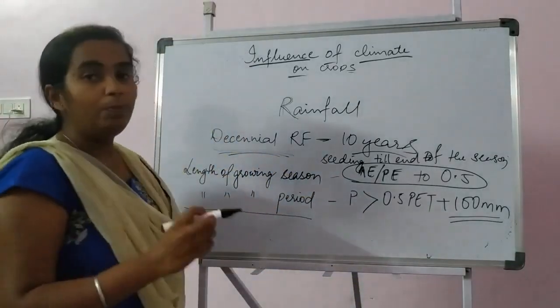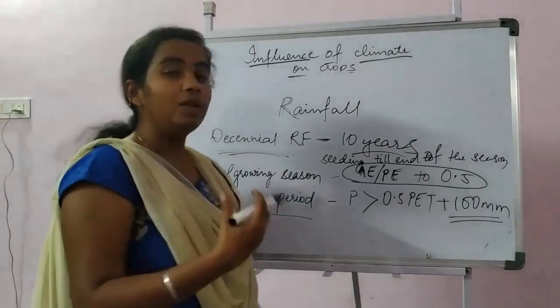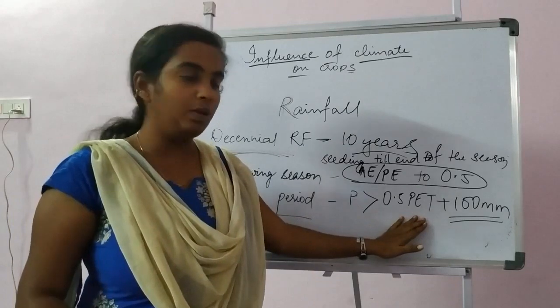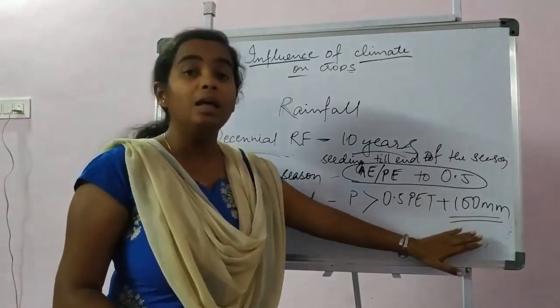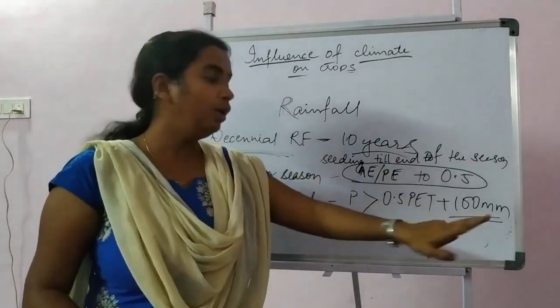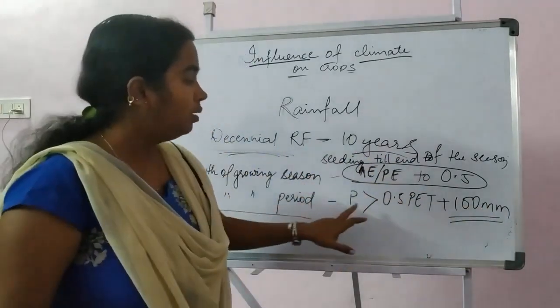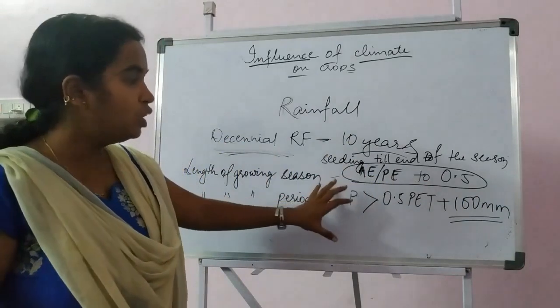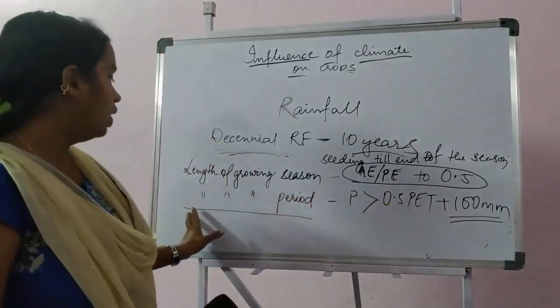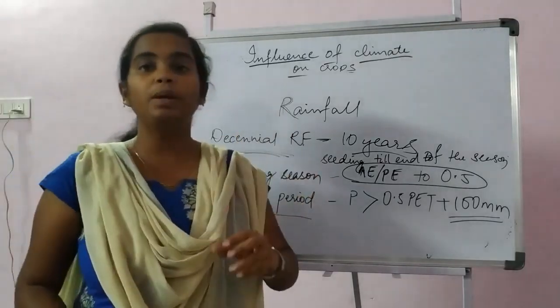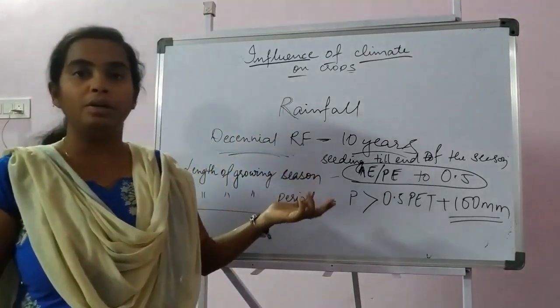When precipitation or rainfall is much more than this, then we call it the length of growing period. So these are some important terms to be learned under rainfall.